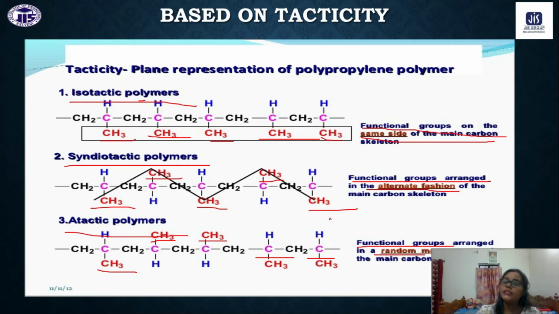Okay, so this is also a very important portion. From this portion you can have this type of question: based on tacticity, what are the types of polymers that we have? Give some examples. With the help of a structural diagram, explain the isotactic polymer, syndiotactic polymer and atactic polymer. So these are some of the questions that you can have from this portion in your exam.